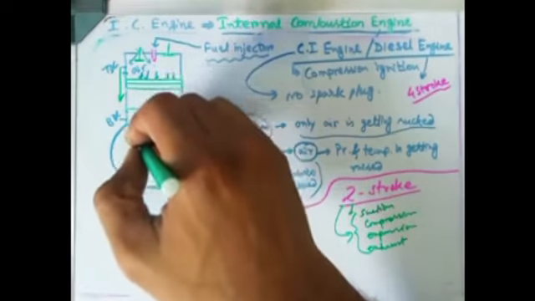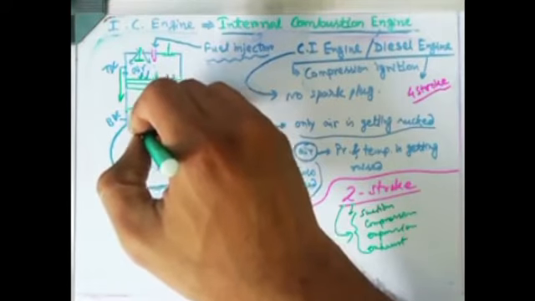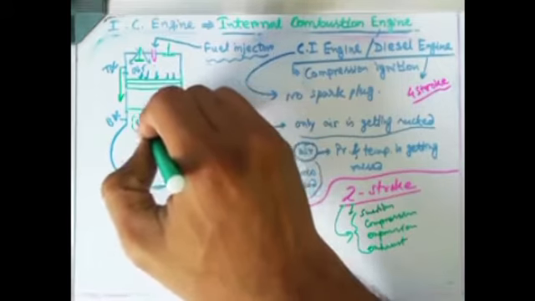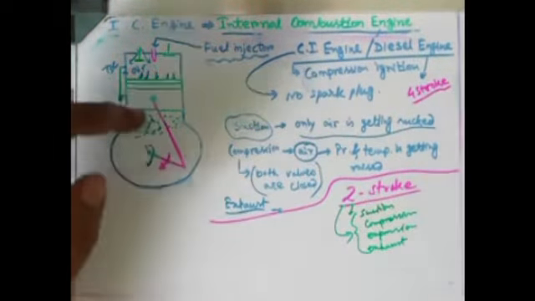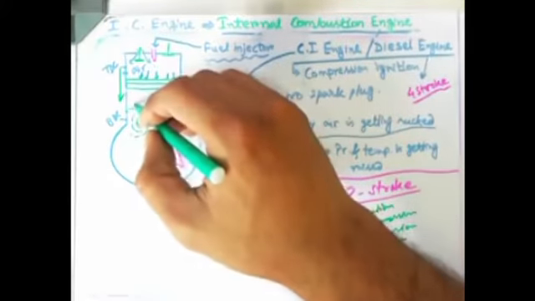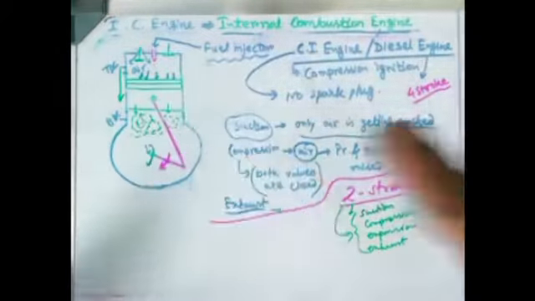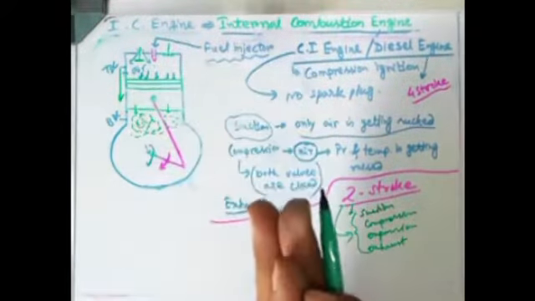But if you think about the bottom part of the piston, suppose we have already stored some material like air fuel mixture at the bottom of the piston, that will be getting compressed, because when the piston is moving downward, the bottom part is getting compressed and the top part is being expanded.